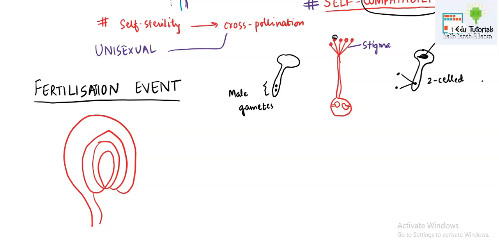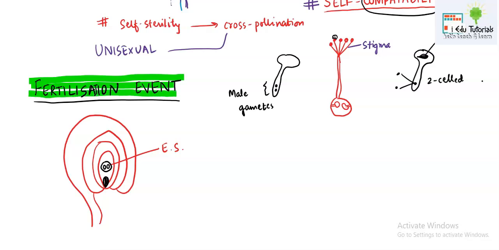This was our embryo sac in between, and you know that the embryo sac, towards the micropylar end, contains the egg, and there were two nuclei enclosed in one cell, right? So we are going to start our fertilization event. In the fertilization event, the meaning of fertilization will stay as usual. Fertilization refers to the fusion of male and female gamete.